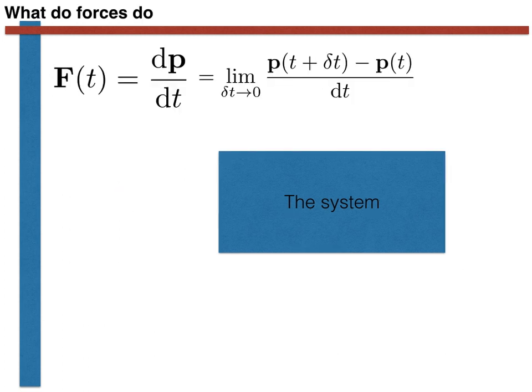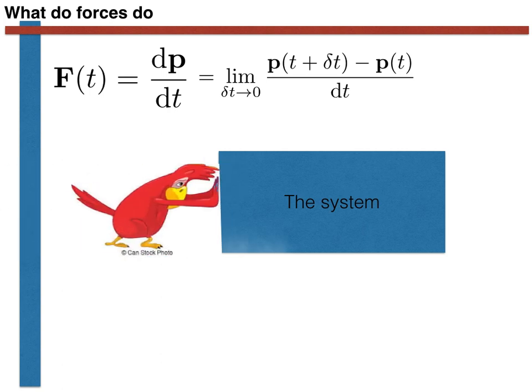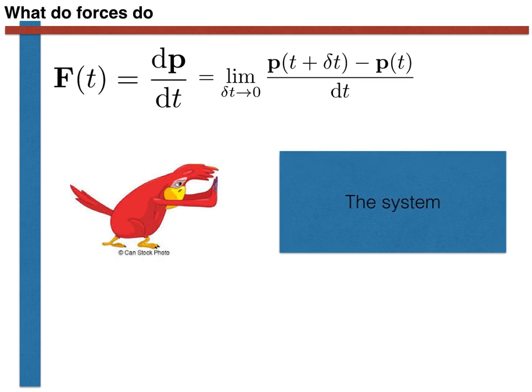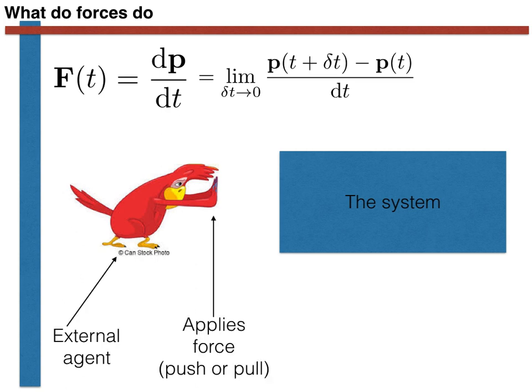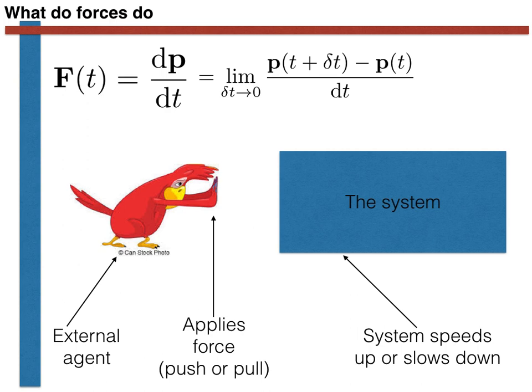I extended upon these ideas in my video on the second law and argued that in Newtonian physics, an external agent applies a force to the system, essentially a push or a pull, and this force causes the system's momentum to change. Lastly, the change in momentum is quantifiable because the force acting on a system is equal to its rate of change of momentum. Furthermore, we can express this sentiment in mathematical symbols using the equation shown at the top of this slide.